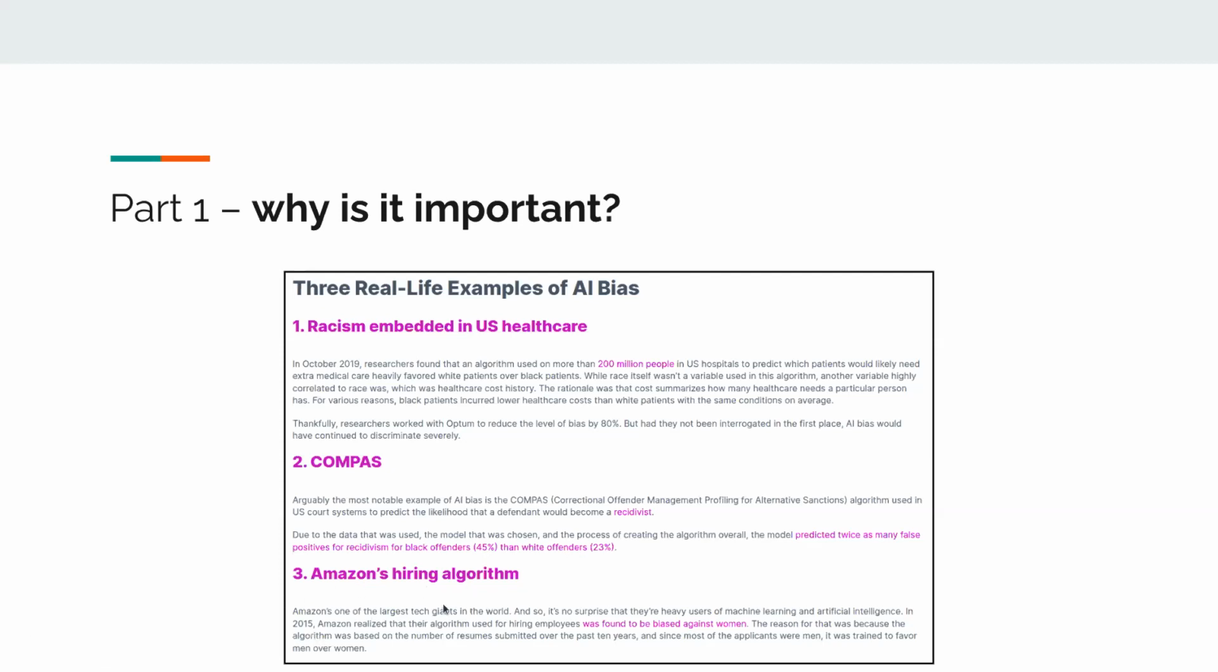Another example is the Amazon hiring algorithm. In 2015, they realized that it was found to be biased against women, since most of the data used to train this machine learning algorithm came from male applicants to Amazon. So it was biased towards male rather than female.